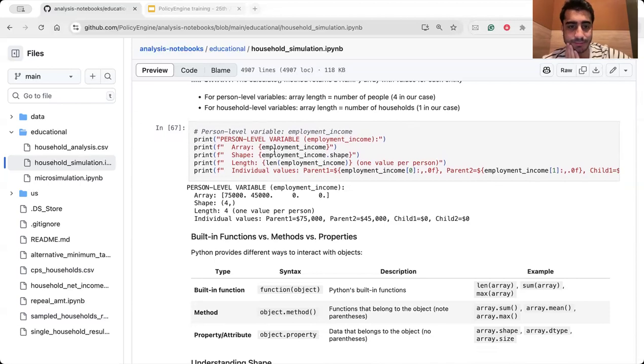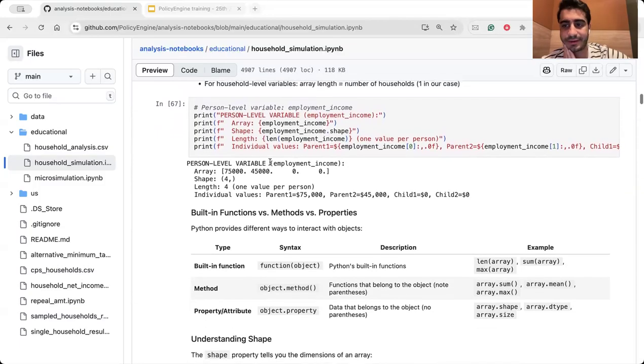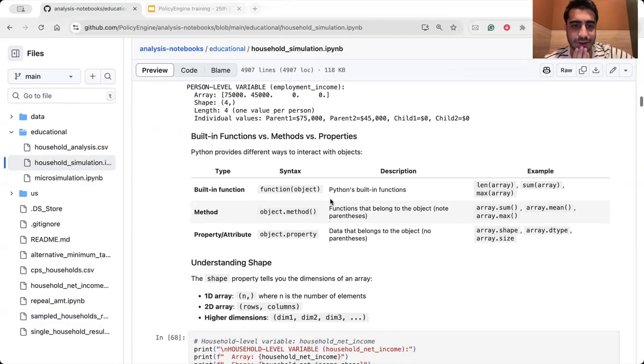You can print out, for example, the arrays of employment income for the person level, and you can print out the shape. I will explain everything to you later. But I think it's good to have a kind of understanding about different built-in functions and methods and properties that we have. When you want to use a built-in function, you can pass the object that you have in parentheses into the function.